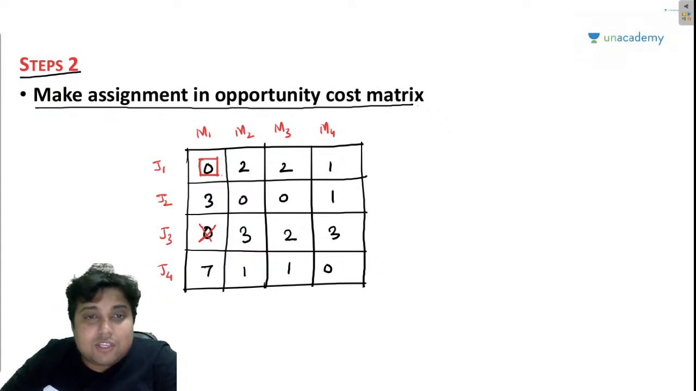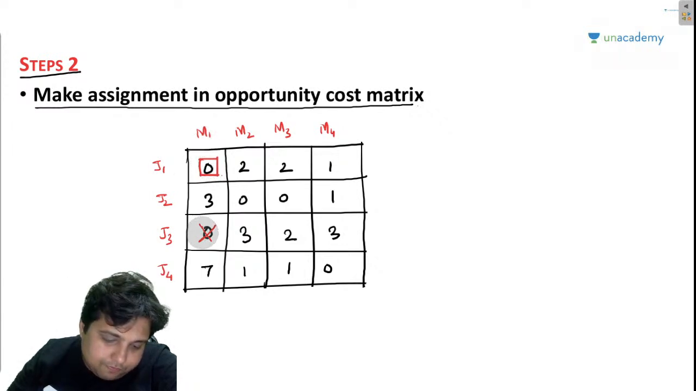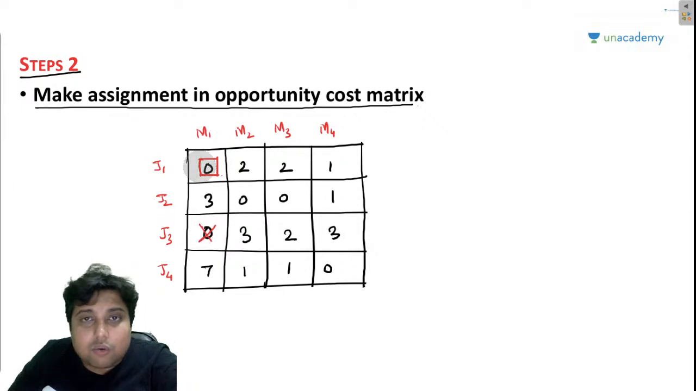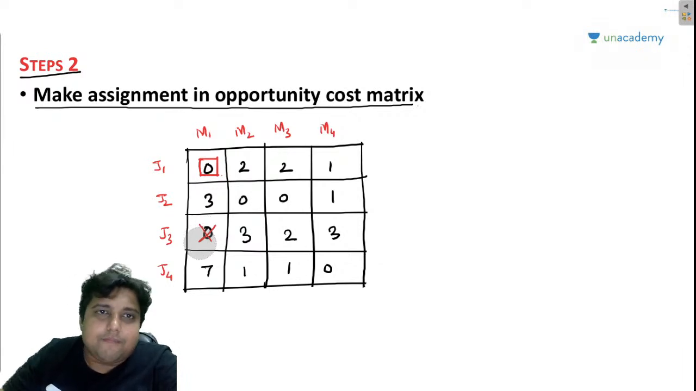So, now all I am saying is that job 1, my friends, is allocated to machine 1. Now machine 1 is busy. Now, if there is any other 0 in that column, I will basically be crossing out that 0. Why? Because then job 3 will be looking at machine 1 for allocation. Because machine 1 is already busy, I am eliminating this opportunity from the opportunity cost matrix, right?